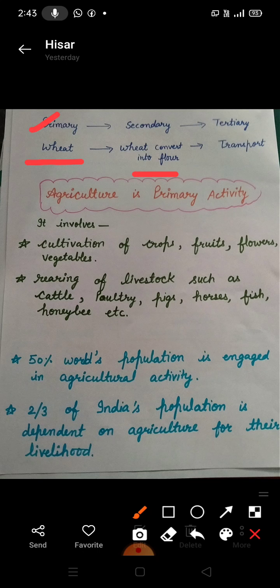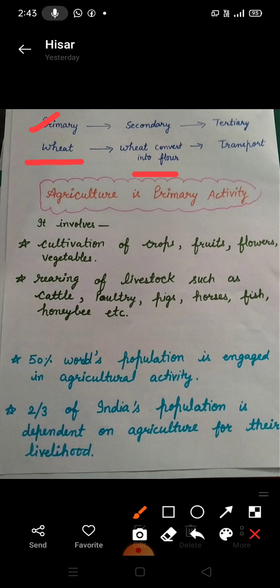Then finally it is transported to the market for sale. So the tertiary sector supports these two sectors by providing transport. That means all three sectors are interconnected.